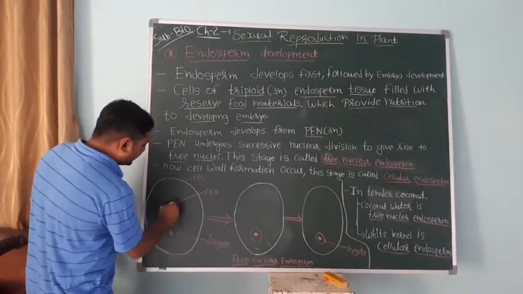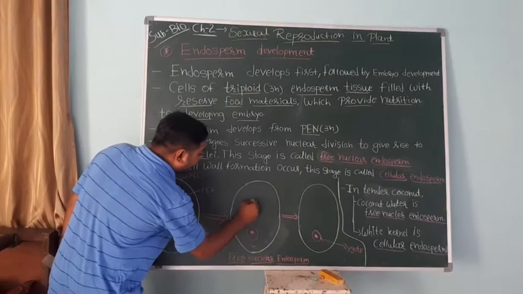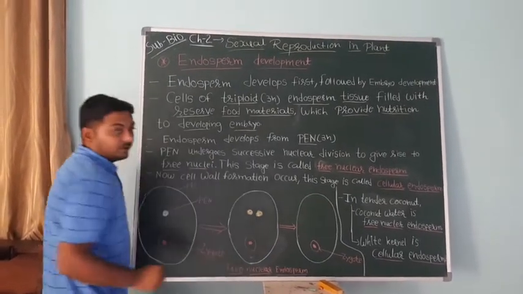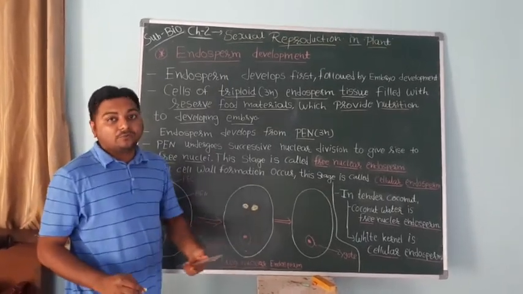The nucleus first divides mitotically into two free nuclei, without cell wall formation.